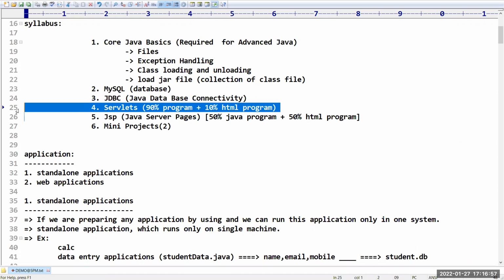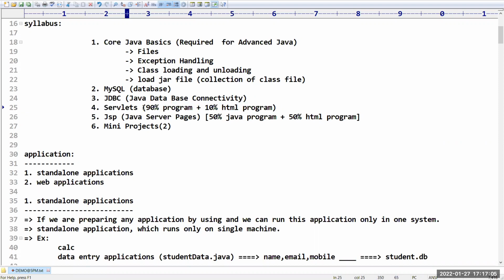Next, coming to servlets. What is a servlet? How can you prepare a servlet program? We are going to discuss that. In servlets, 90% we are going to take Java programming and 10% we are going to take HTML programming.